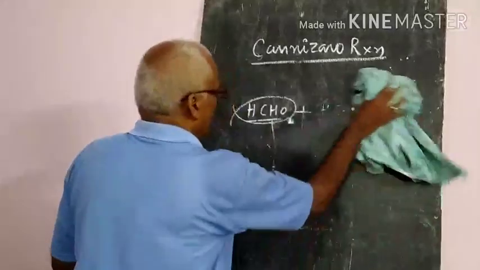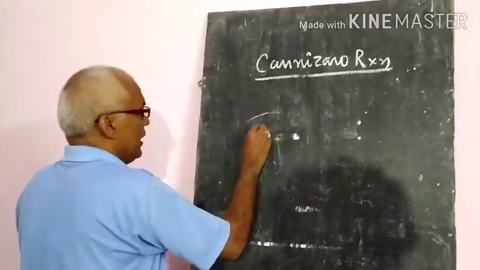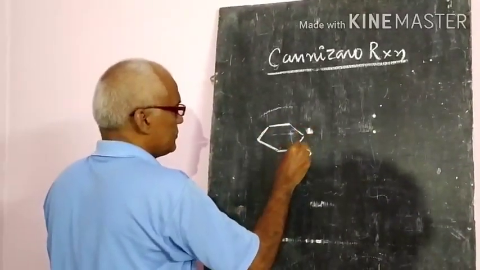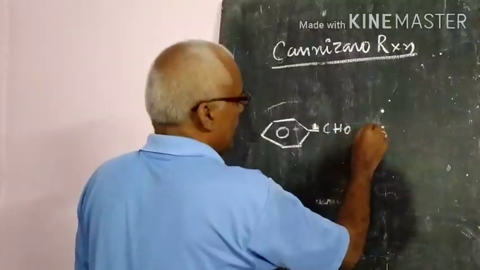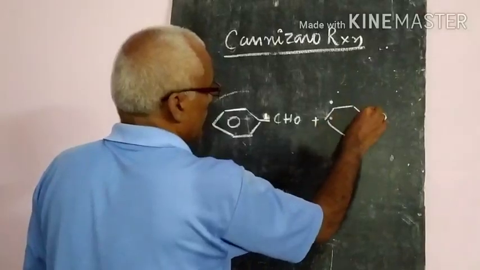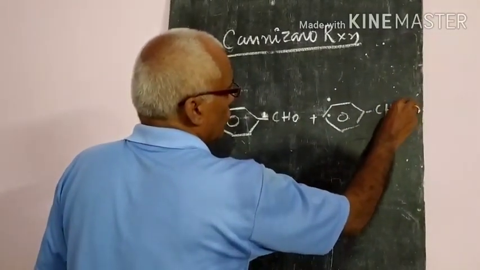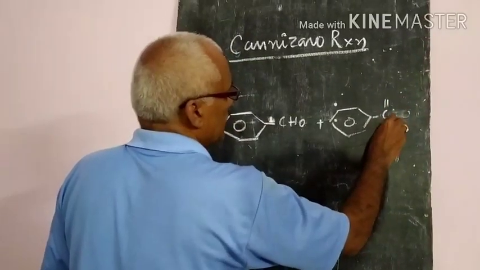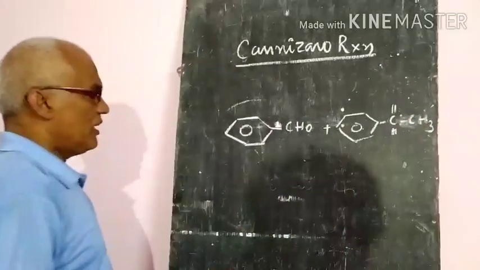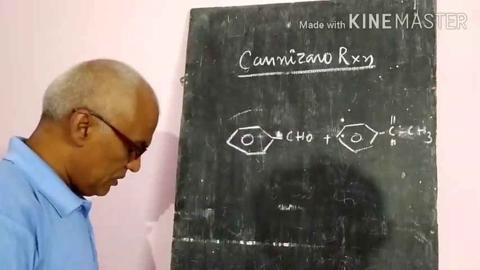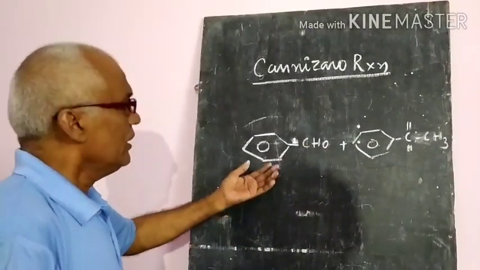Similarly, aryl aldehydes, such as benzaldehyde, C6H5CHO, also undergo this reaction. Where the alpha hydrogens are absent, in the presence of concentrated potassium hydroxide or sodium hydroxide, they will give